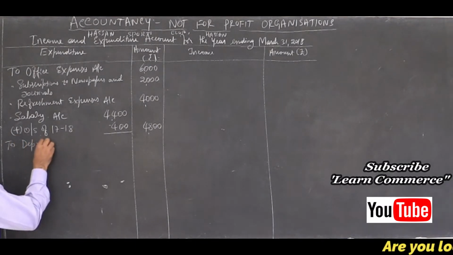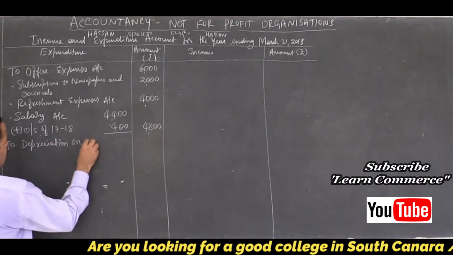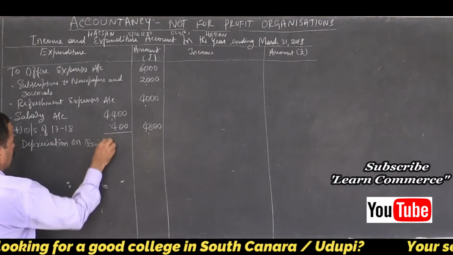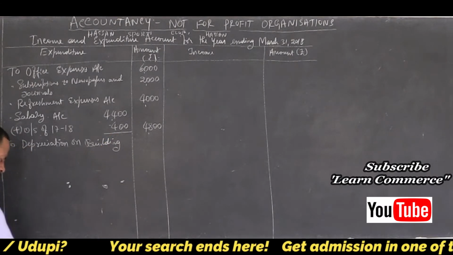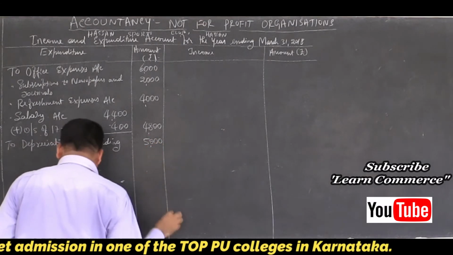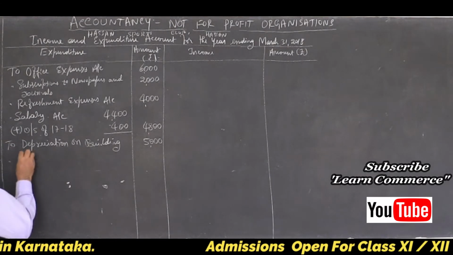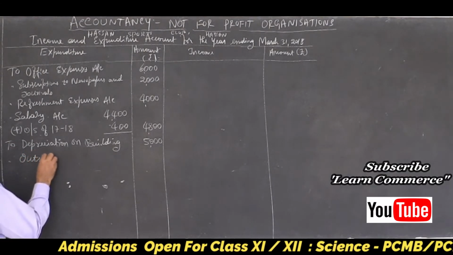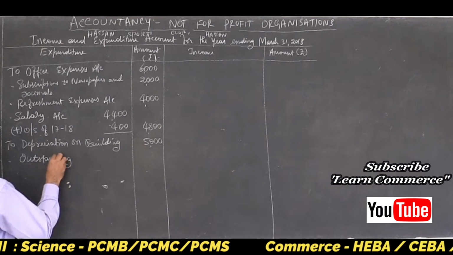Depreciation on building. Depreciation on building 5,000. To outstanding interest.